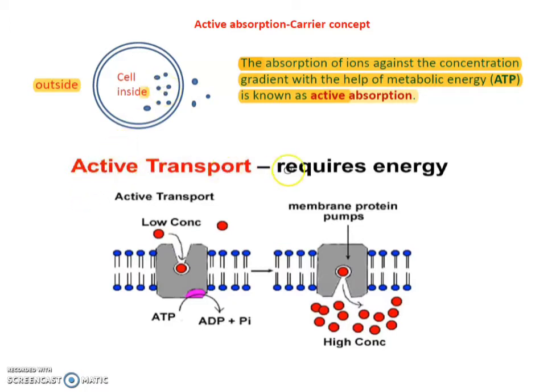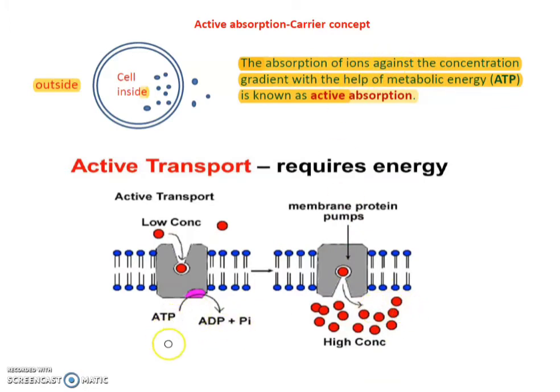So active transport requires energy. How does it take place and how is energy used? Suppose this is the outside of the cell and this is the inside of the cell. There are some molecules present in the plasma membrane which help to carry the ions from the outside to the inside by using energy, so that the outer ions are transported inside to the high concentration. So it is called against the gradient.